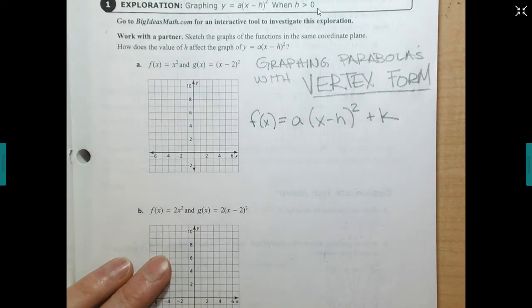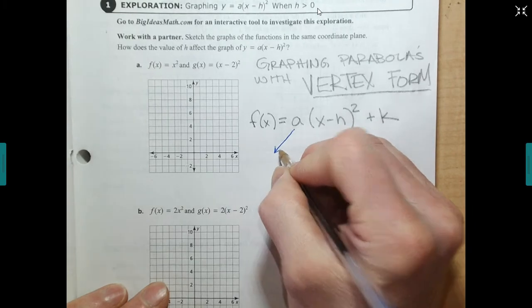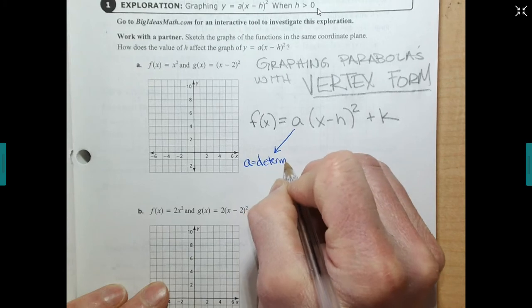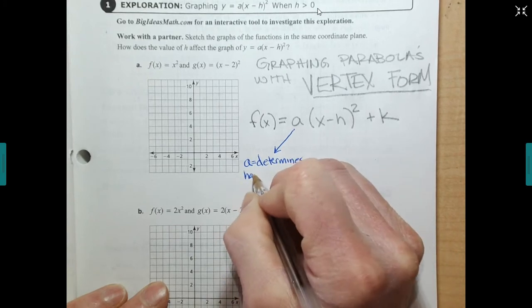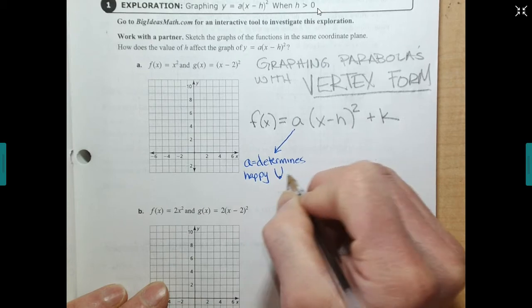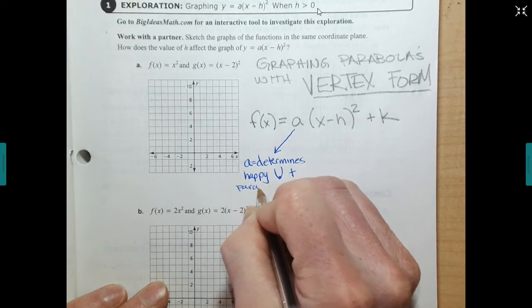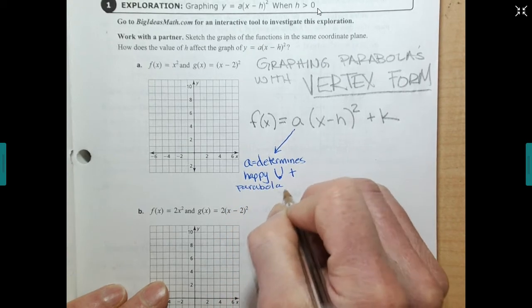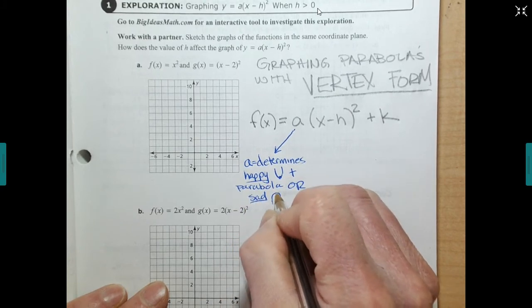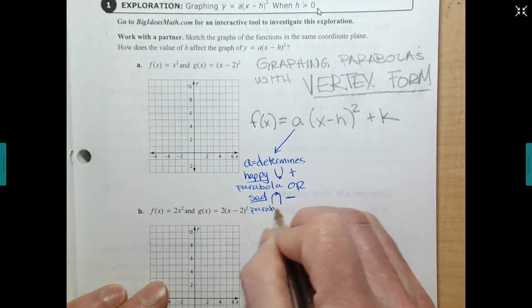So first, the a. The a determines happy, which is a positive parabola, or sad, which is a negative parabola.